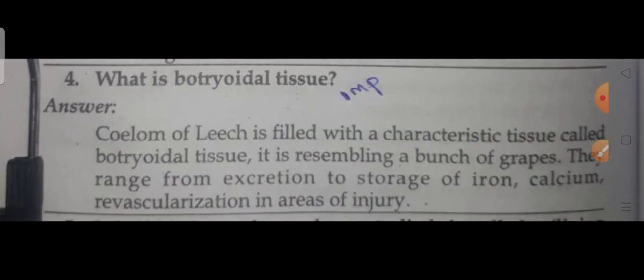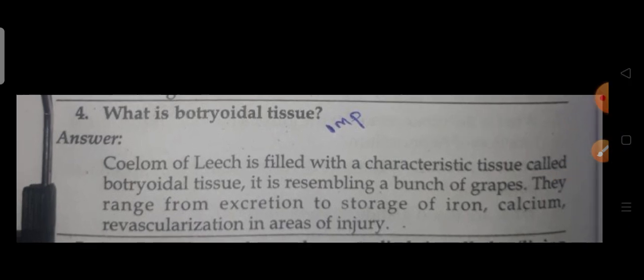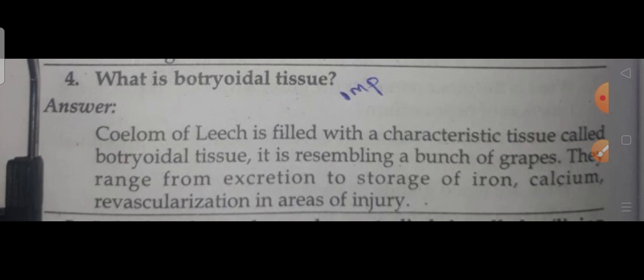Next, what is botryoidal tissue? The coelom of leech is filled with a characteristic tissue called botryoidal tissue. It resembles a bunch of grapes. Its functions range from excretion to storage of iron, calcium, and revascularization in areas of injury. Botryoidal tissue is the characteristic tissue shown in leech.